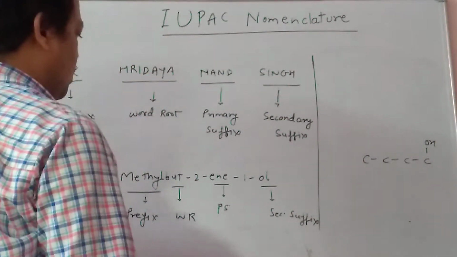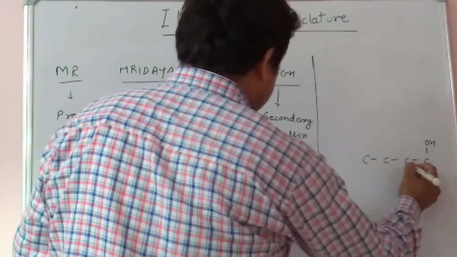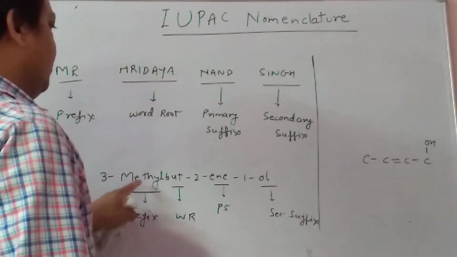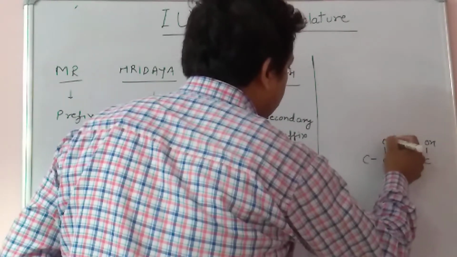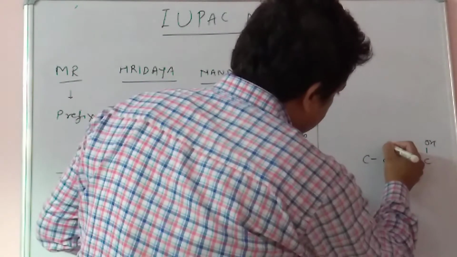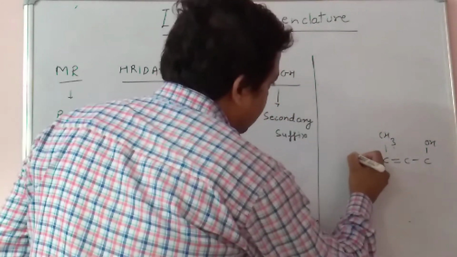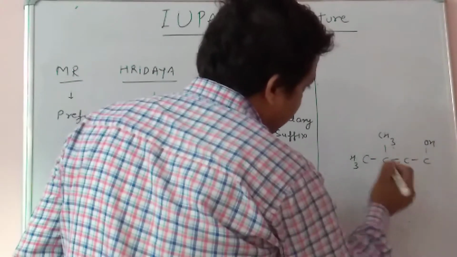Assume all groups are present here, the ol. Second position, it is the second position, has a double bond, so ene is here, and the methyl group. So it is the first carbon, second carbon, third carbon. The methyl group is here, CH3 is here. You know that CH3 is mentioned here, and already the 4 valency is there.